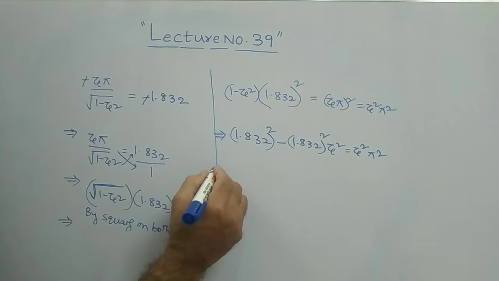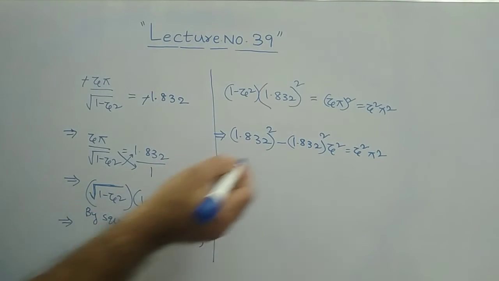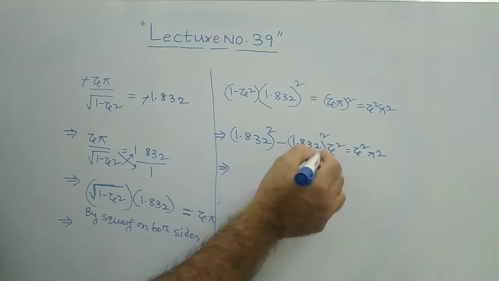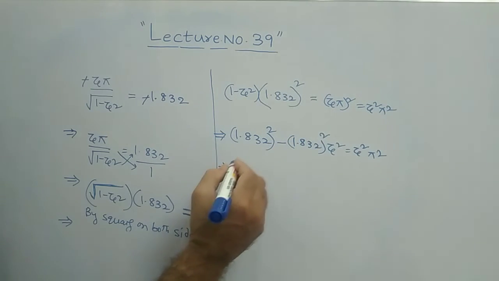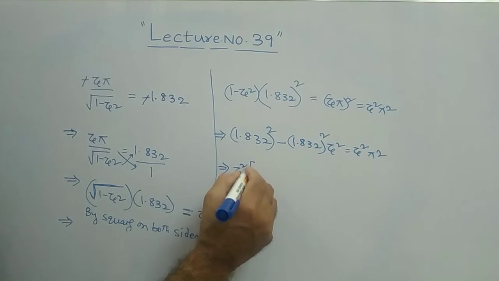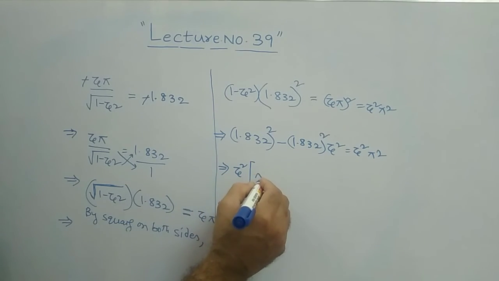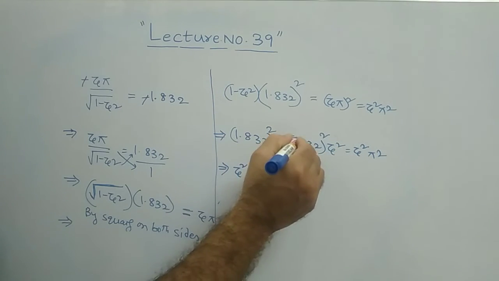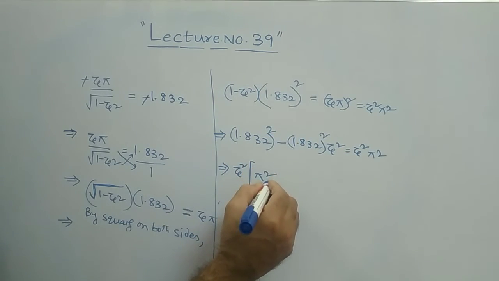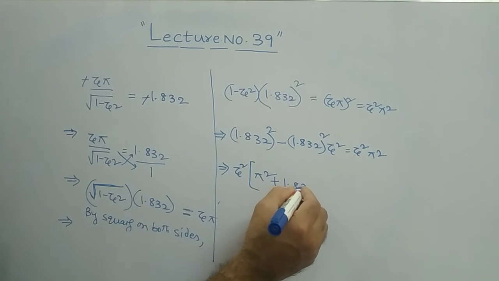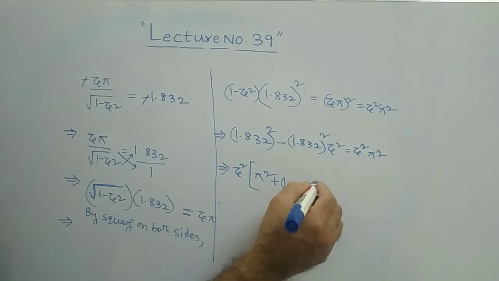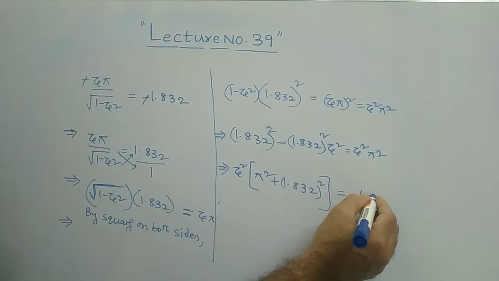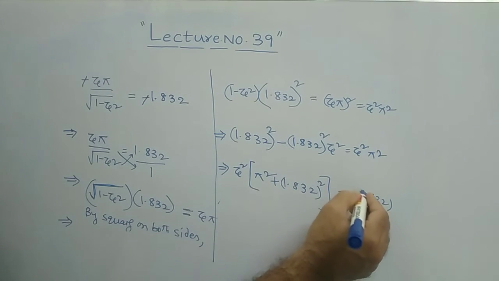Clear? So from this, zeta can be calculated, no? From this, either this part you take out to the right side, then you take zeta square as common, then it comes pi square. If you take zeta square as common, pi square, take this minus to the right side, then plus it comes 1.832 square basically, is equal to what you will get? 1.832 square basically.